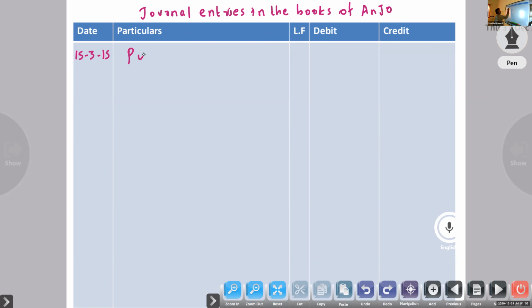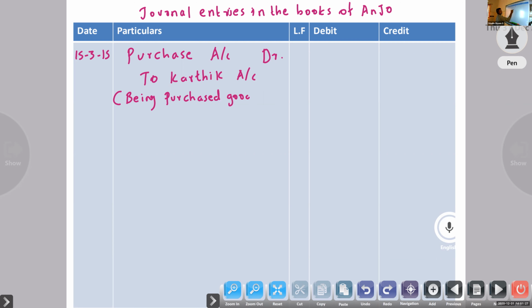First entry, purchase account debtor to Karthik account. Being purchased goods from Karthik. Amount 3,500.